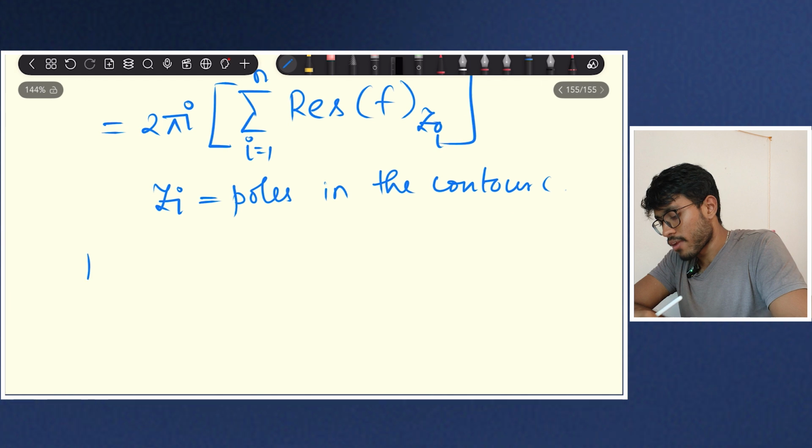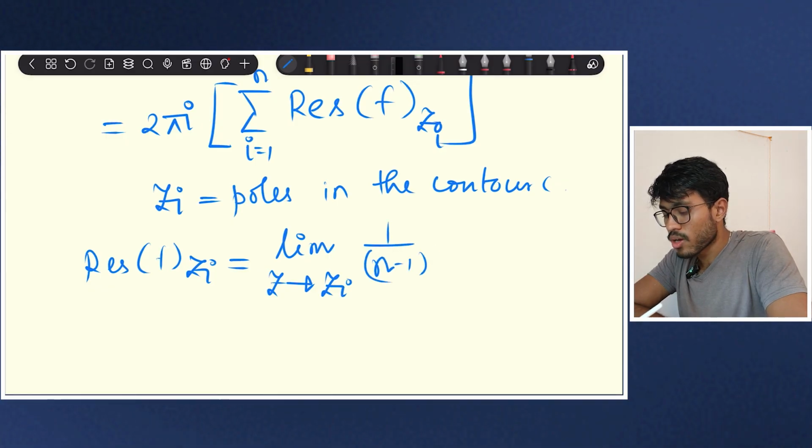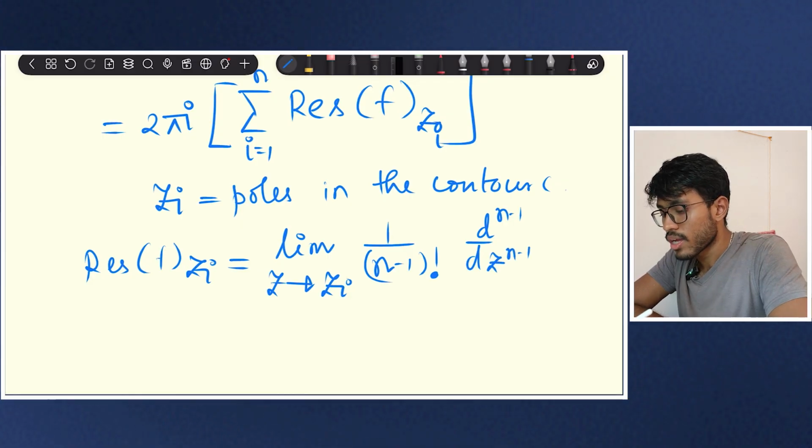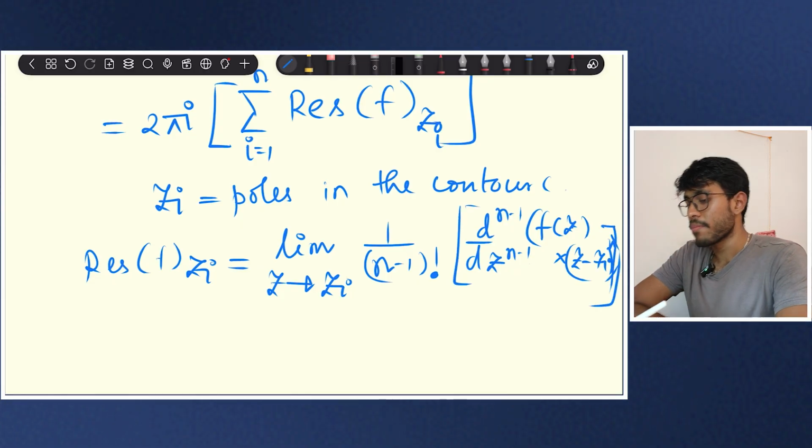And how can I find the residue of f at z i? That is nothing but the limit z tends to z i of 1 by (n minus 1) factorial into d^(n minus 1) by dz^(n minus 1) of f of z into (z minus z i) whole to the power n. Yes, this is an ugly formula, but this is a very important formula.